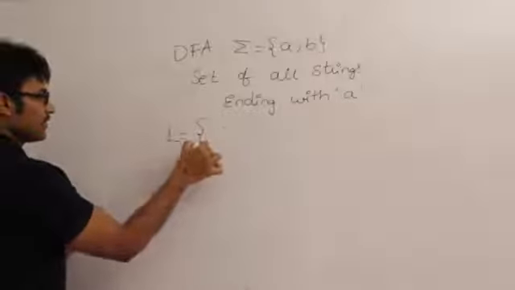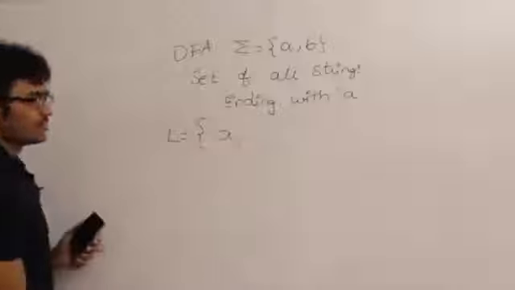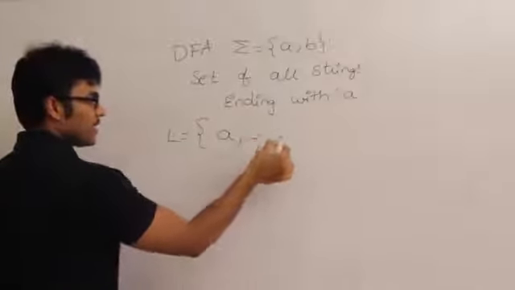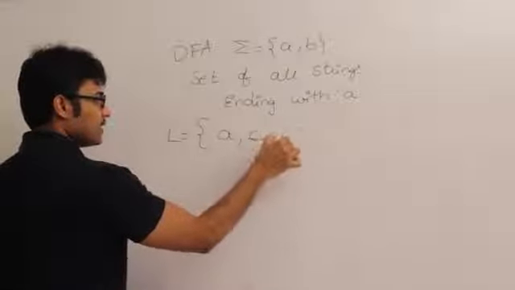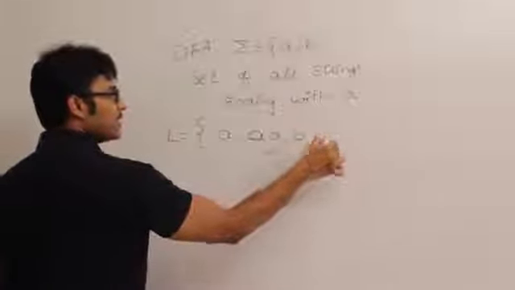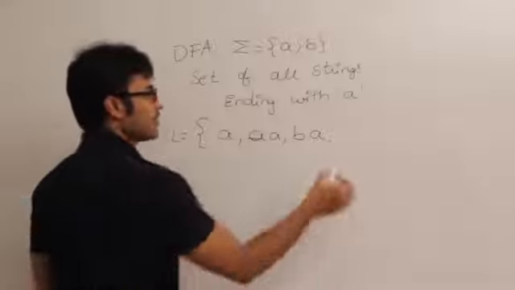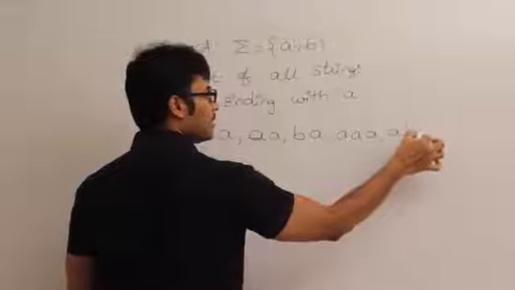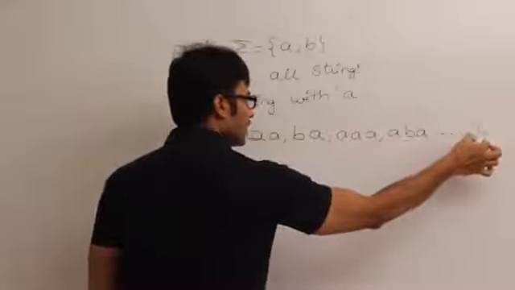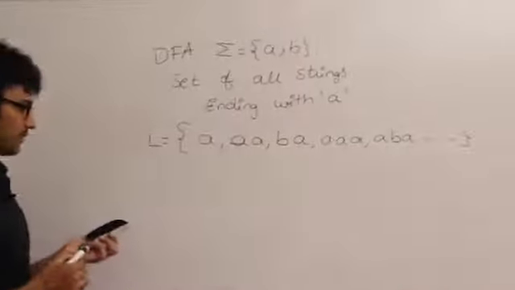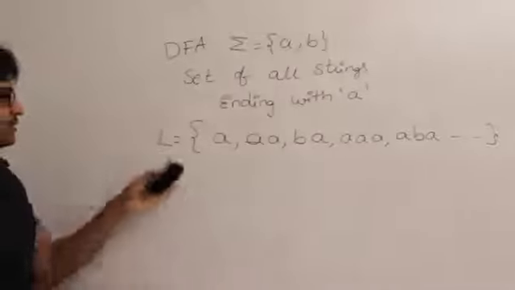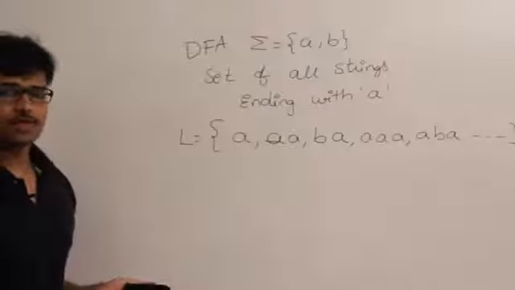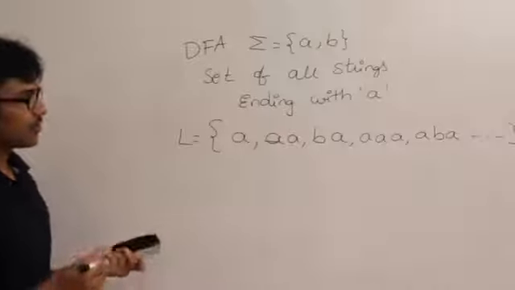What is the smallest string that ends with A? Obviously A itself. And what is the next biggest string? I can have anything in the beginning and it has to end with A. It can be A or B A, right? And what is the next string? A or A B A, so on. Finite or infinite? Definitely it is infinite. Why? Because there is no limitation on the length of the string, or there is no limitation on the number of A's. There is no limitation at all, therefore it is infinite.